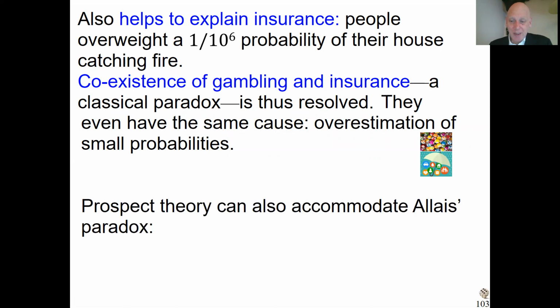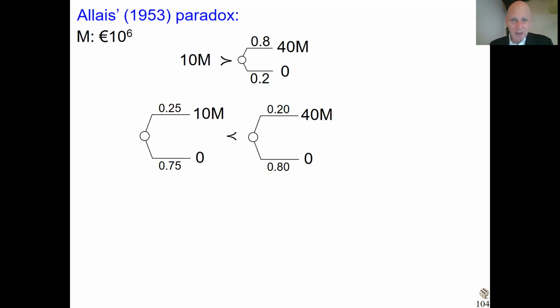It can also accommodate the Allais paradox. Maybe you remember this paradox I showed before. I'm going to look into it. So the Allais paradox, with M denoting million euro, says in the upper choice people prefer left, in the lower choice people prefer right. I talk often with many students about this. I know also the majority of students have these two preferences. I try to convince people that it's irrational, but it's not so easy.